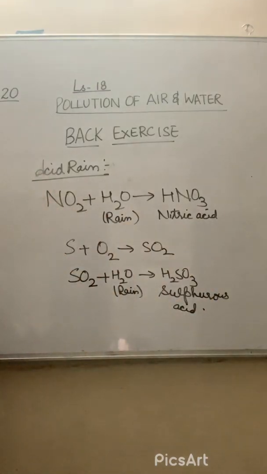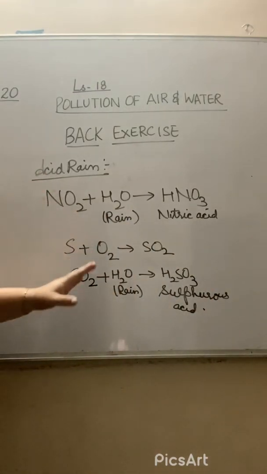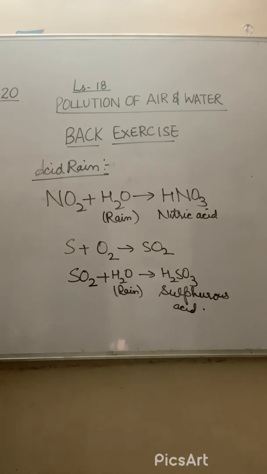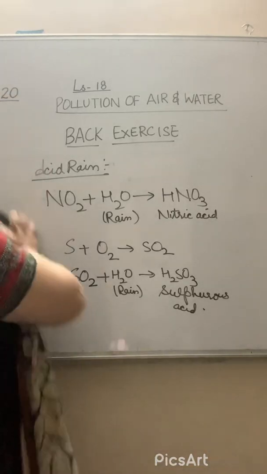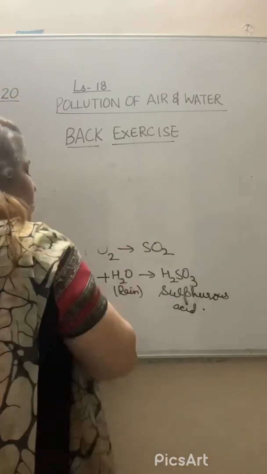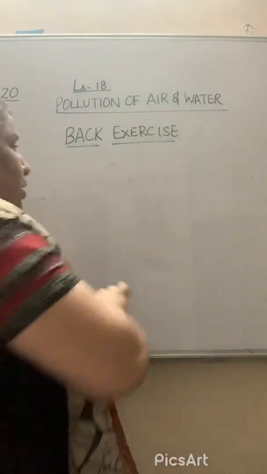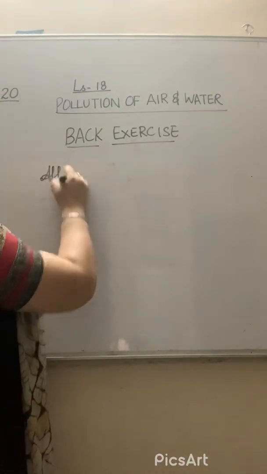In this way, sulfuric acid and nitric acid, these gases make acid rain. And what are the different effects? That you already know.